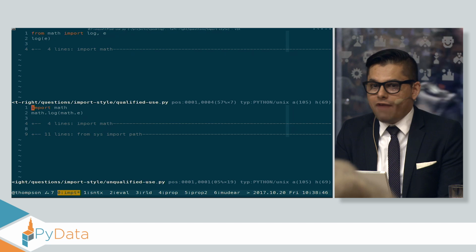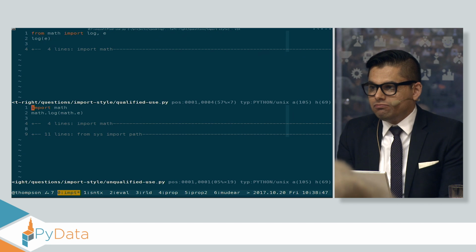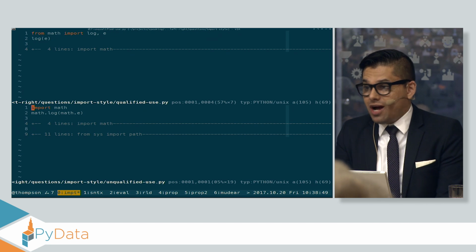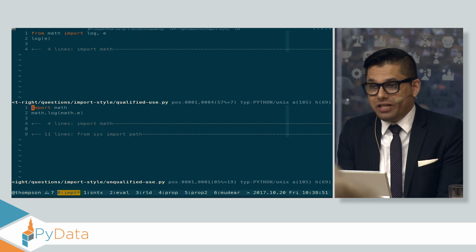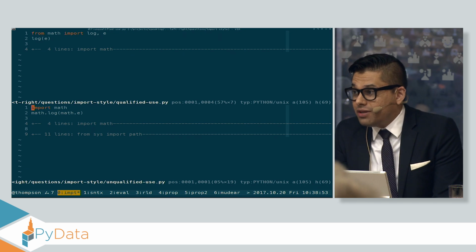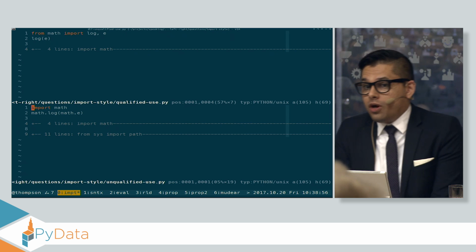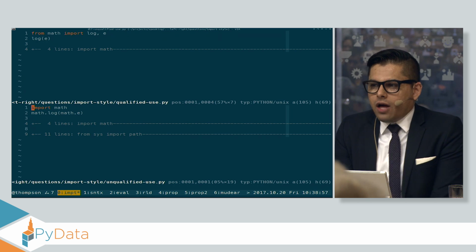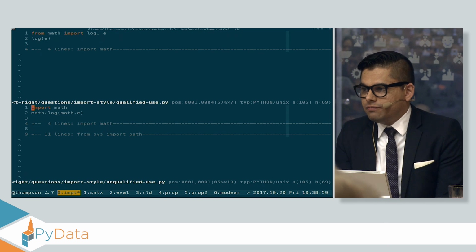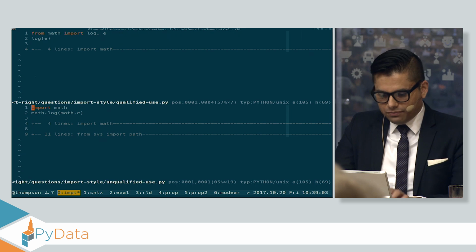Just shout it out if you have any idea. What's the difference? We don't have much time, so you're going to have to shout really loudly, really energetically. One's shorter, one's maybe clearer, one uses a namespace. Does anyone else see any difference between the two of these? Nope? Okay, let's move on.